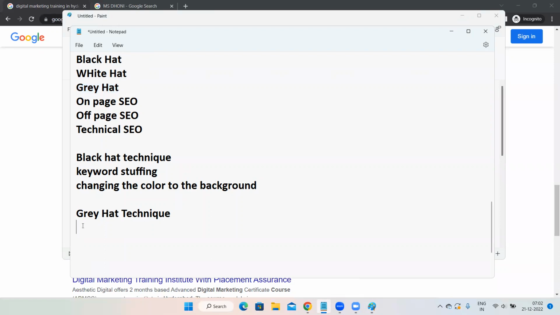The first gray hat technique is old domain. Now, whenever we want to purchase domain like ravi.com, ravi.in, how will you purchase those domains? Yes, how will you purchase a domain? My domain I'll purchase by searching my particular name.